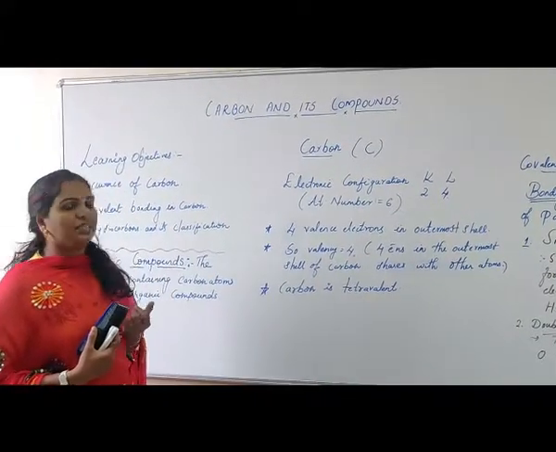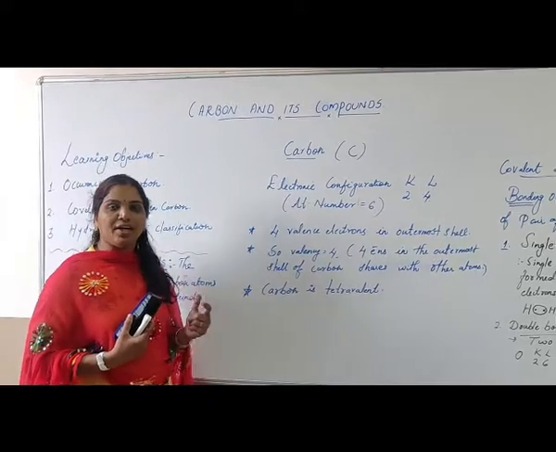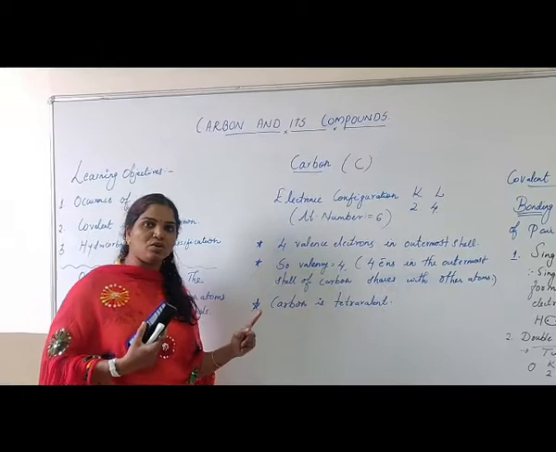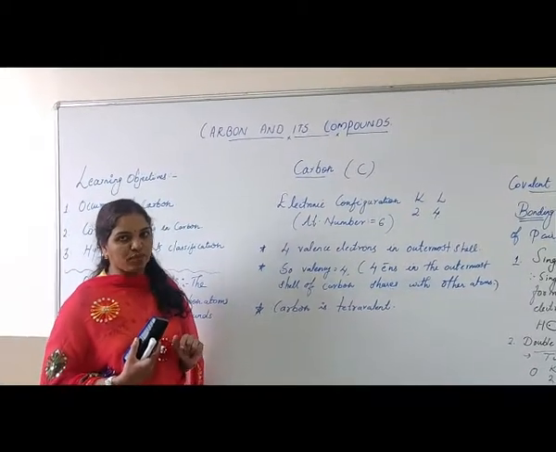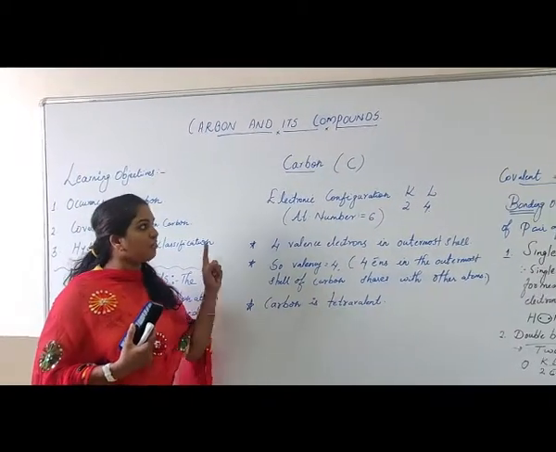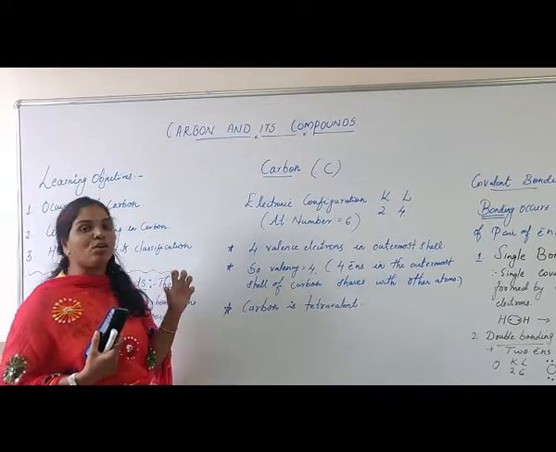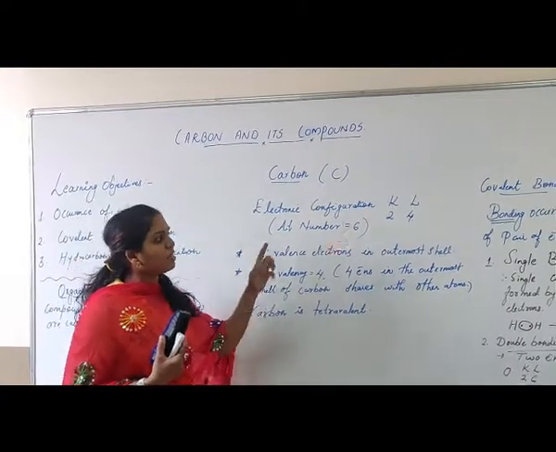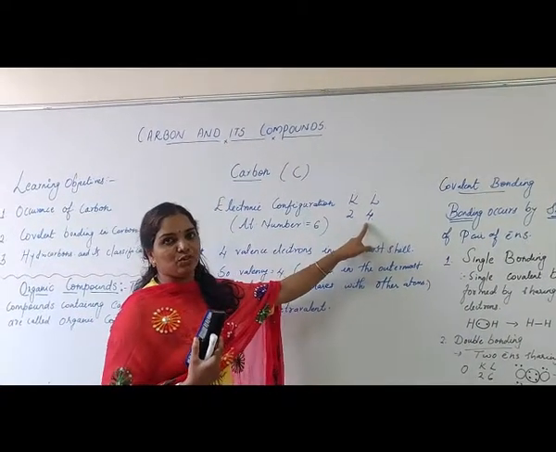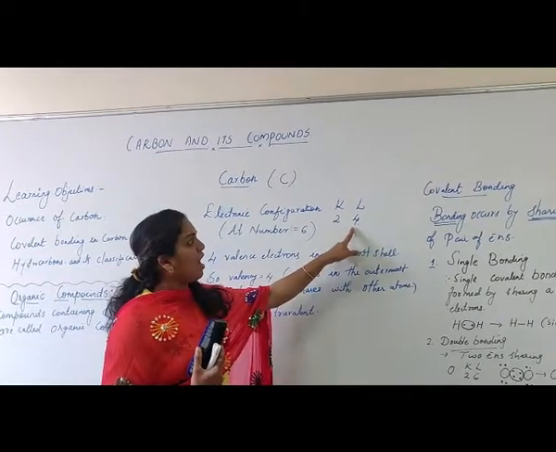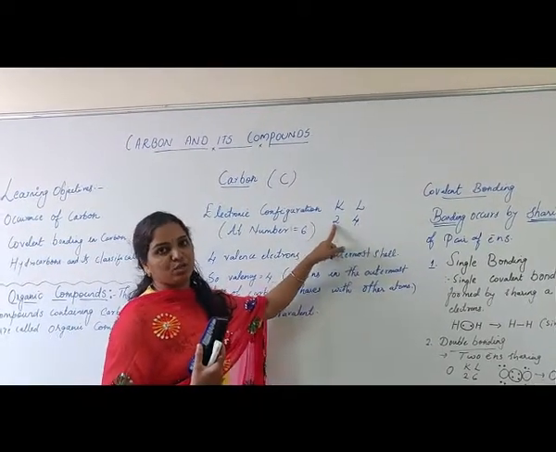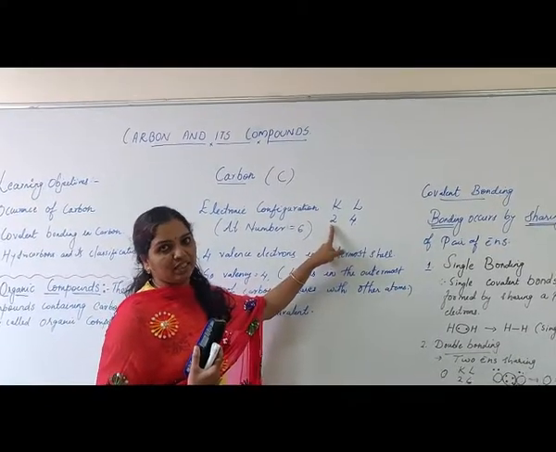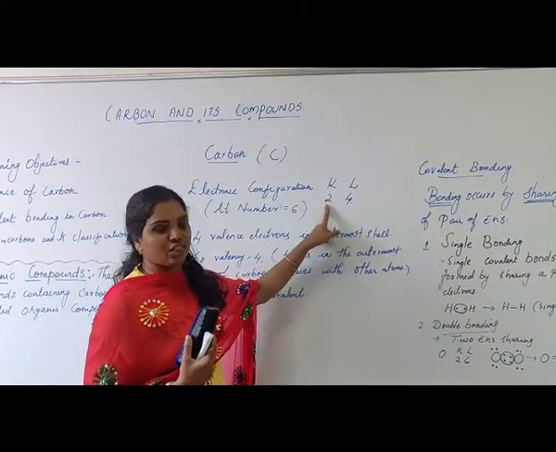In the case of carbon, there is no possibility for ionic bonding. In ionic bonding, either there may be loss of electrons or gain of electrons. If it were possible in carbon, the nucleus cannot hold the electrons properly. Suppose 4 electrons are lost to get the inert gas configuration, how many electrons will be left over? 2 electrons will be left over. So the nucleus cannot hold this many electrons due to energy considerations.